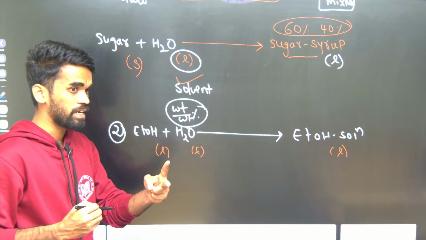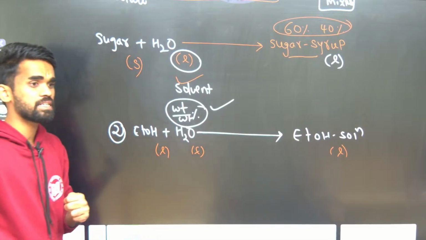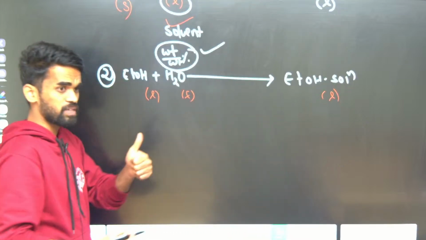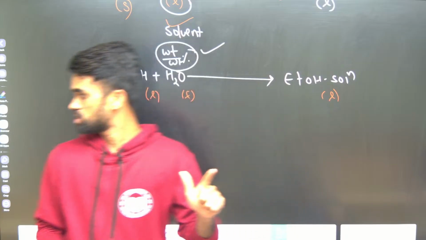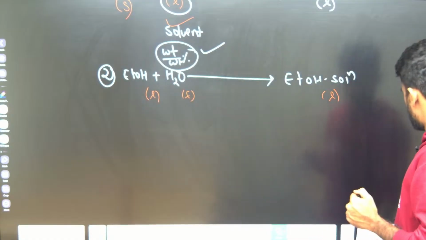What is the second way of identification? Weight by weight. The one which has more weight by weight percentage is the solvent. Is this clear or not? First one is physical state, second one is weight by weight percentage. Hope this is clear. Let us move forward with a few more discussions.